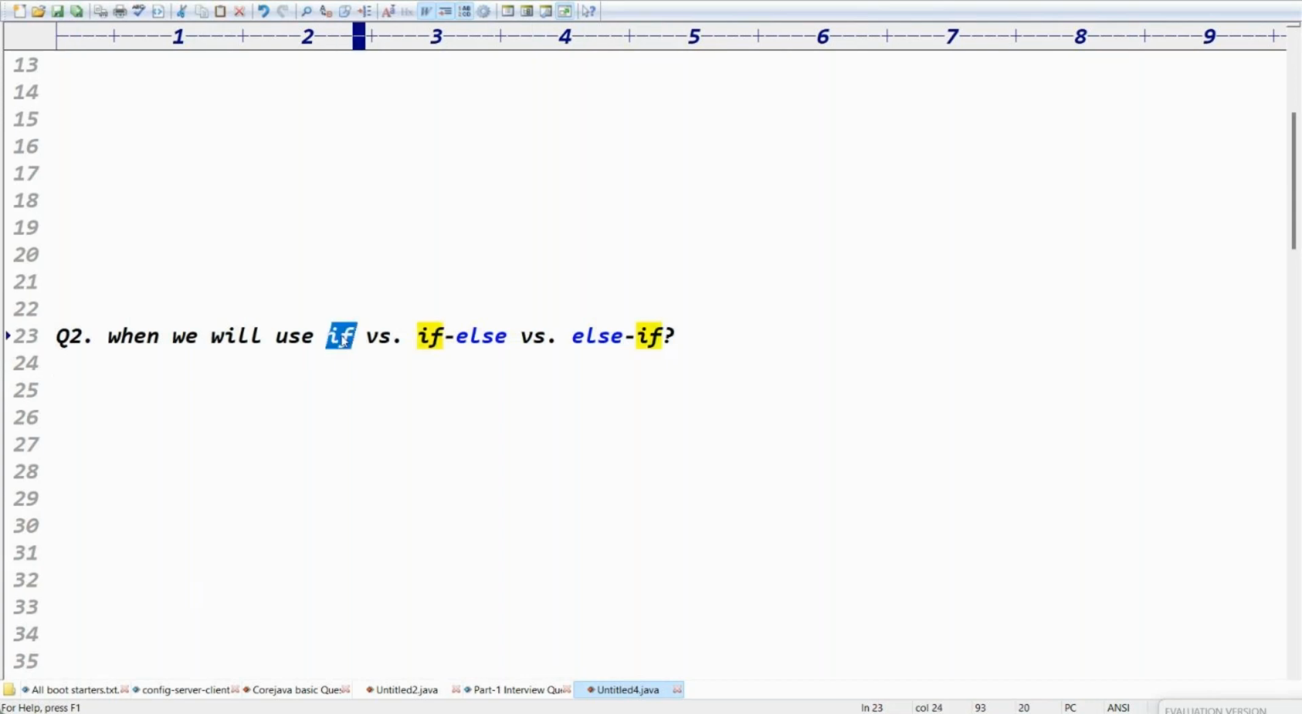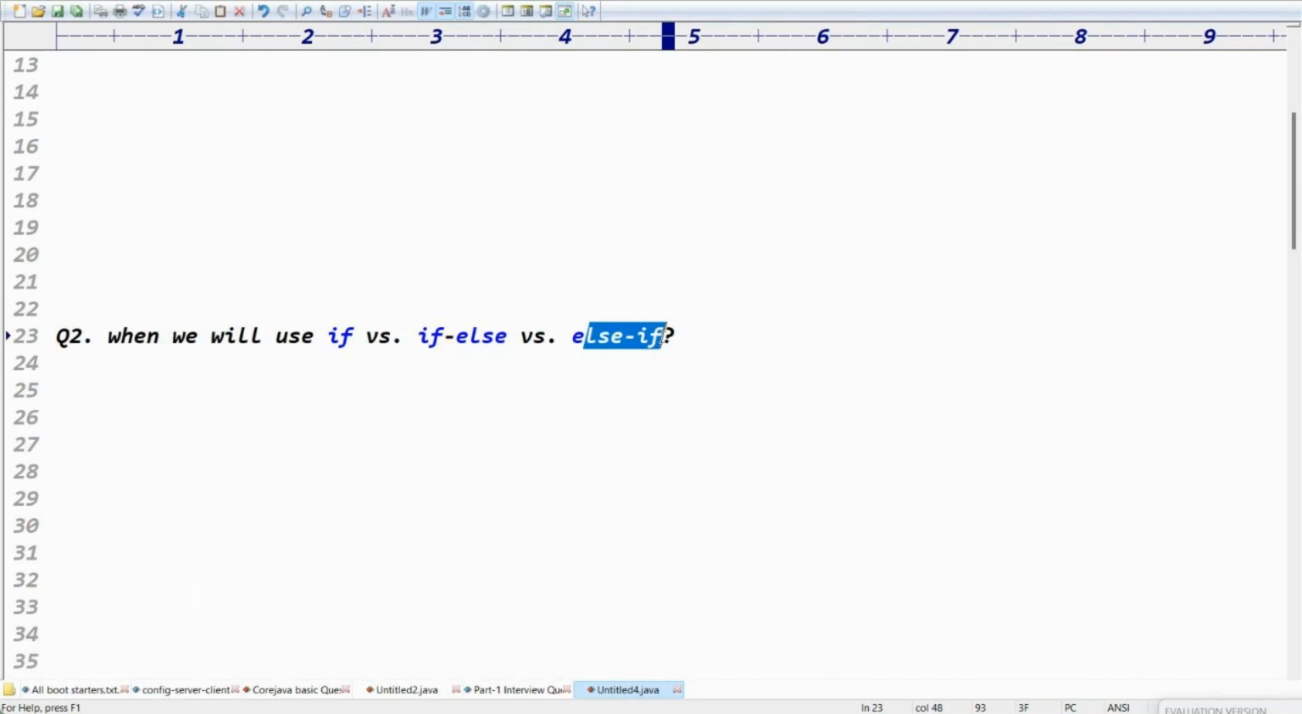If true, right? If true, the only possibility is the true possibility. Even if it is false, it won't be executed, right? Only the if statement. If is used to take only one option, the true option. If else is used to take two options, like true and false. Yes, if is used to take one option, basically true. If else is used to take two options, basically true and false. Else if is used to take more than two options.